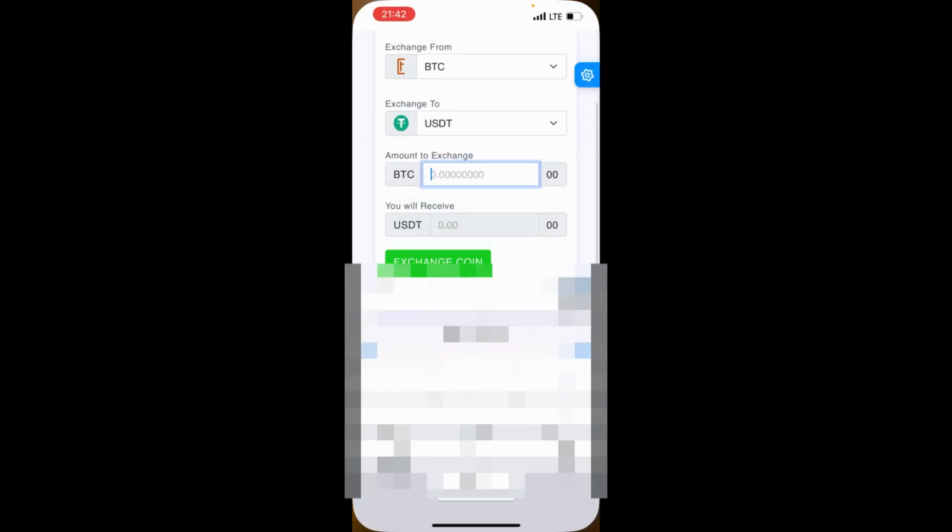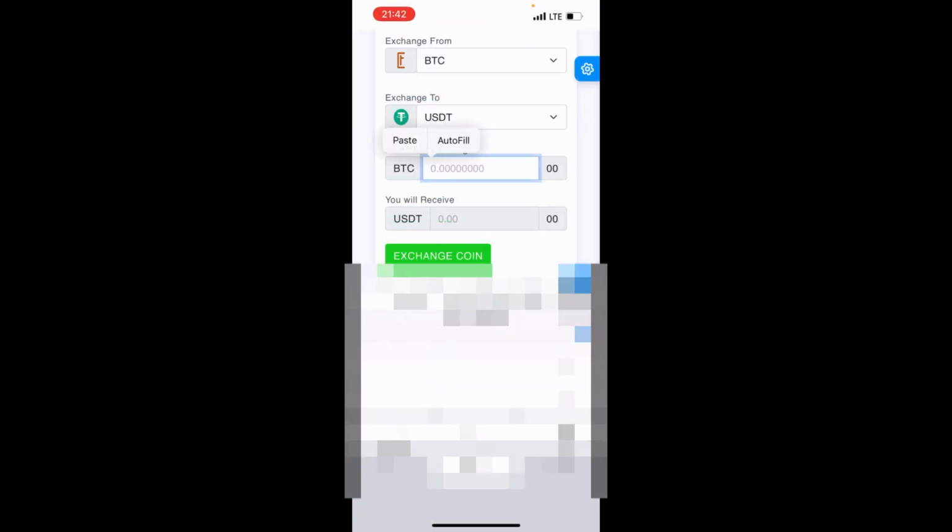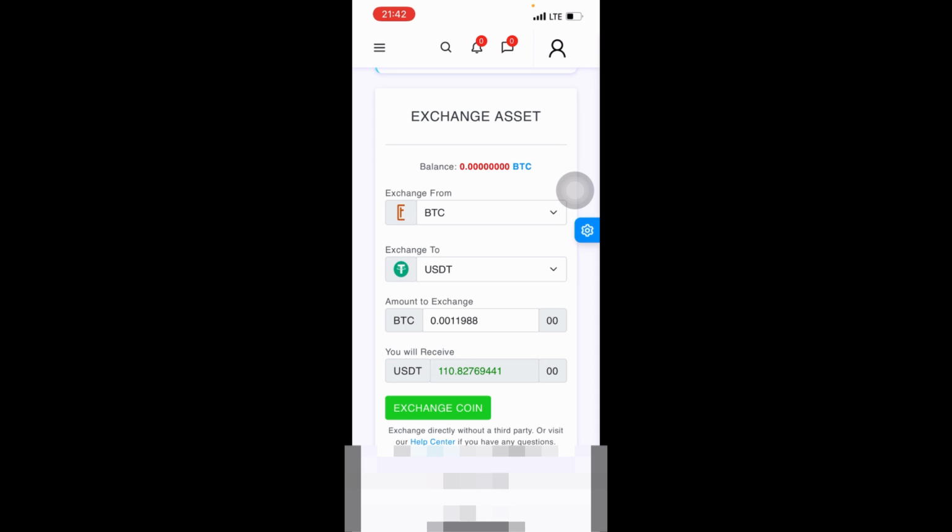If I come here and paste it over here, before you do the exchange, you have to check and see whether it's profitable. If I convert the same amount here, I'll be earning $110. So it means that I've earned $10 as profit. I hope you see it.